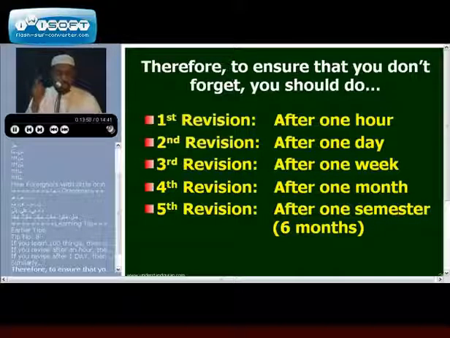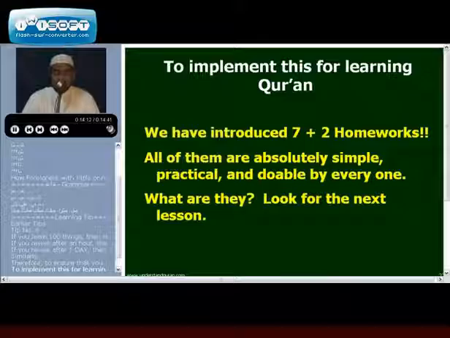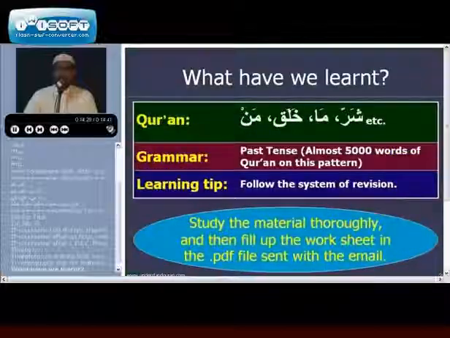So therefore, to ensure that you don't forget, you should do first revision after 1 hour, next one after 1 day, third one after 1 week, fourth one after 1 month, and fifth one after 1 semester or 6 months. And to implement this for learning Qur'an, we have introduced 7+2 homeworks, which take care of memory issues also. All of them are absolutely simple, practical, and doable by everyone. What are they? We'll talk about that in the next lesson.